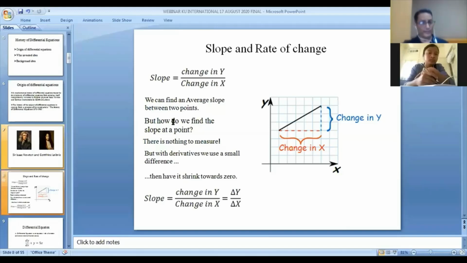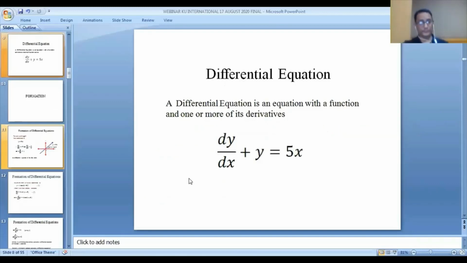We can find an average slope between 2 points, but how do we find the slope at a point? There is nothing to measure, but with the derivative we can write the slope as change in y divided by change in x, that is, dy by dx. So we all know what a differential equation is, but here I'm going to give a simple definition. A differential equation is an equation with a function and one or more of its derivatives.